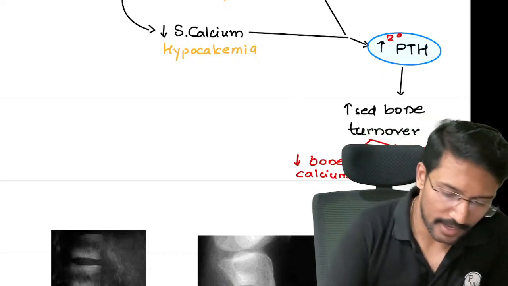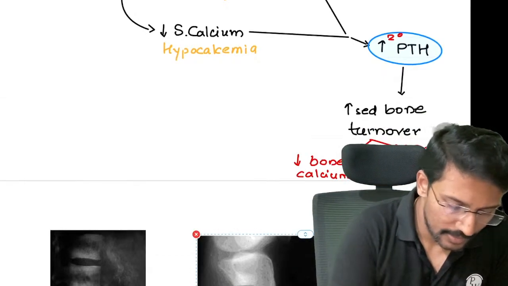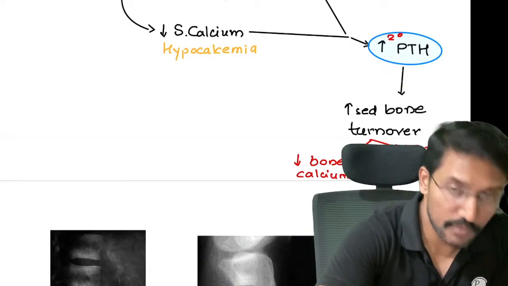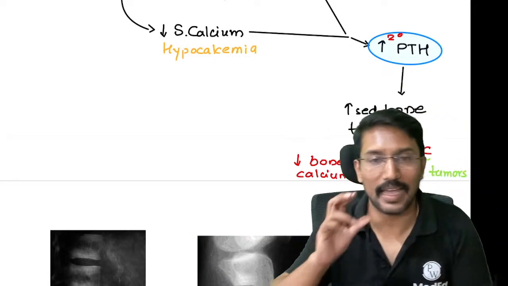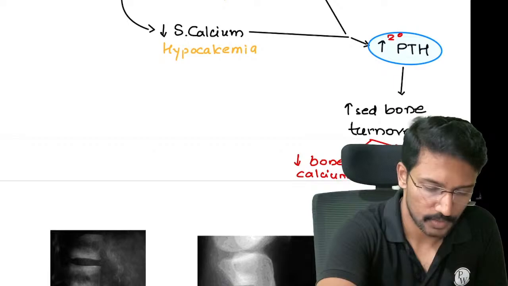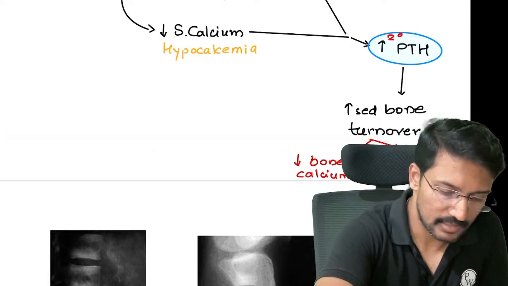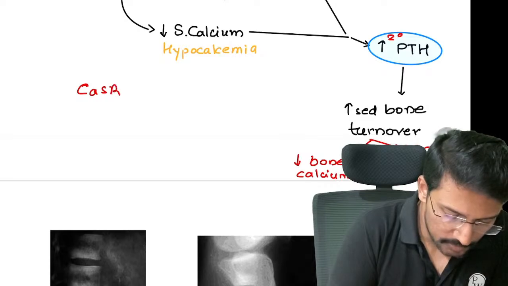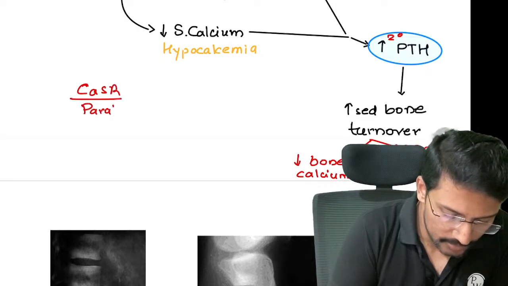How can I trick the parathyroid gland to think that the calcium is normal? The parathyroid gland has specific sensors. On our parathyroid gland, we have sensors for calcium. We call them calcium sensing receptors, present on the parathyroid glands.